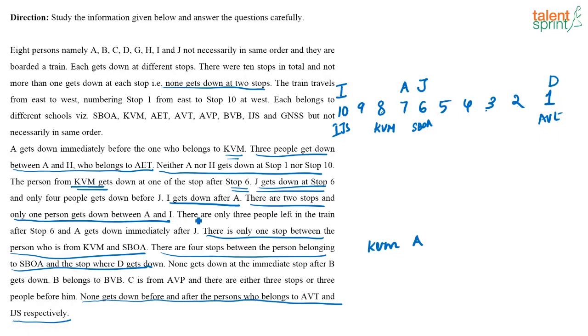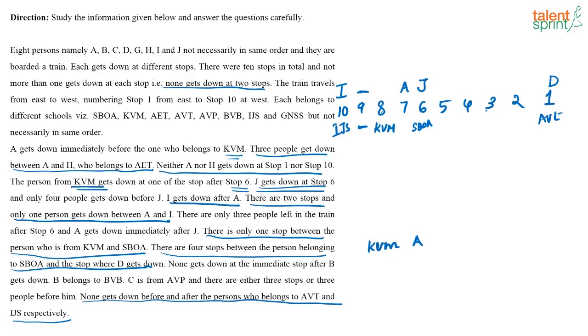There are only 3 people left in the train after stop 6 and A gets down immediately after J. That means, see, this is stop 6. After stop 6, there are 3 people left, means the person A, the person who belongs to KVM and the person who belongs to IGS. What does that mean? That means nobody gets down at stop 9. So, that is one of the stops where nobody gets down.